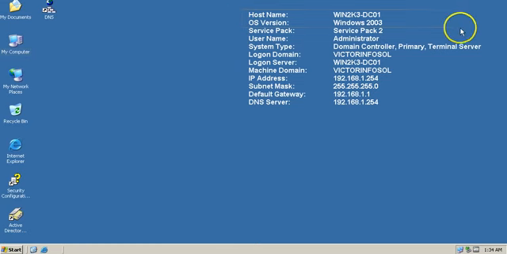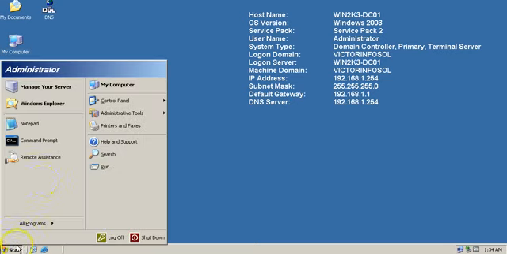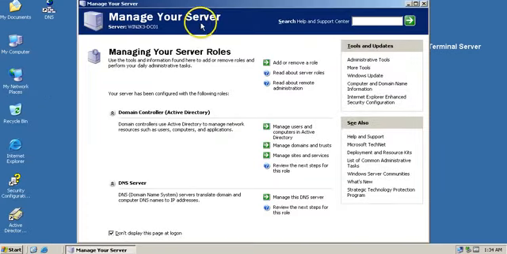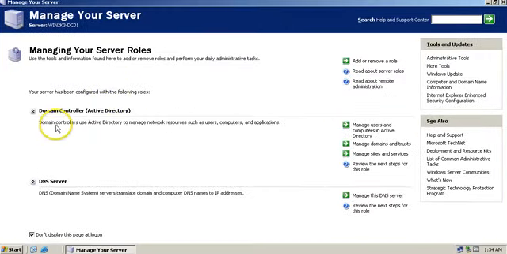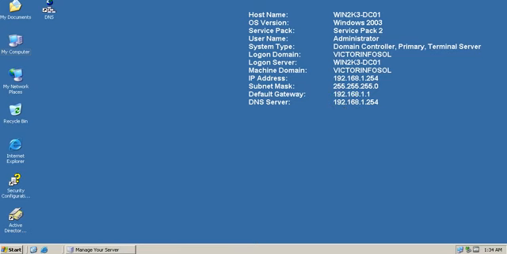So this is my current domain controller. You can verify the hostname is Win2K3DC01 as I told you, and the system type is domain controller. If you go to Server Manager, you can verify I have installed Active Directory domain services and DNS services on this server, and my domain name is Victor Infosol.